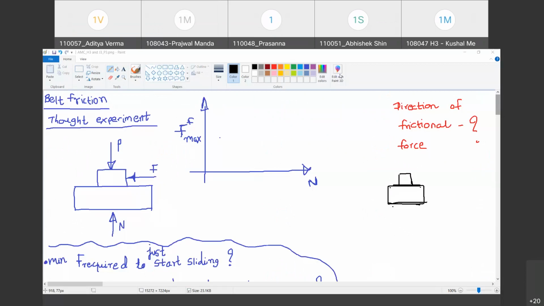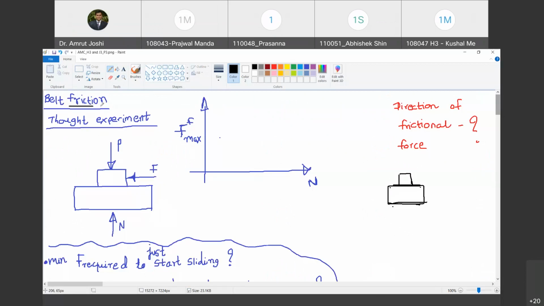So we have completed the discussion on the first experiment, and that is reaction of beams. Today we are going to start with the discussion on the next experiment, the second experiment in the row, and that is belt friction. So to start with, first let us understand a few prerequisites for this experiment.